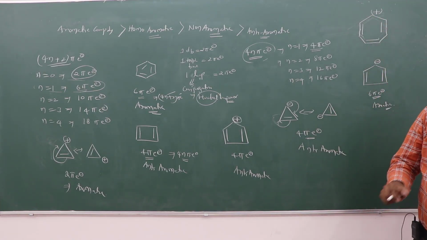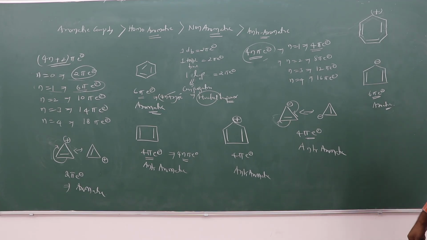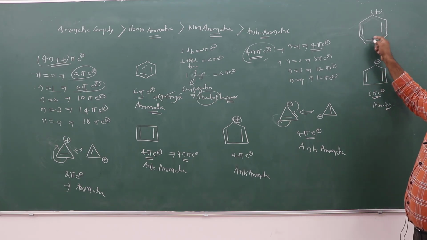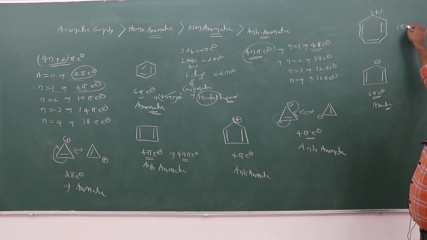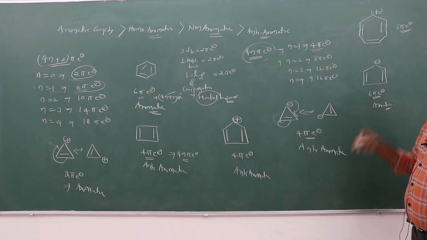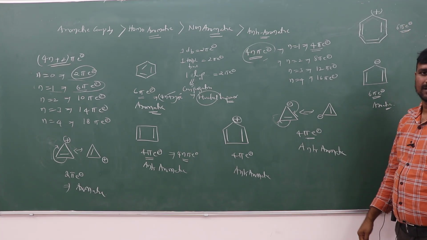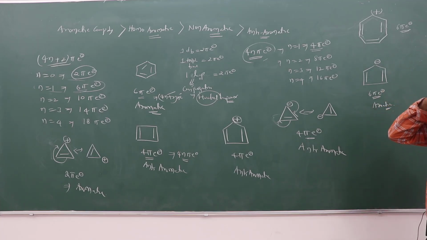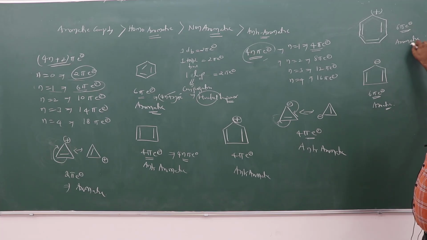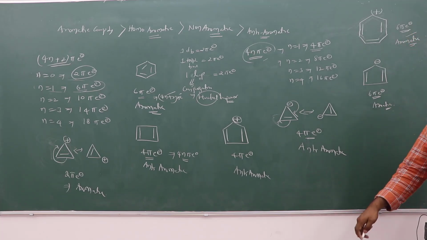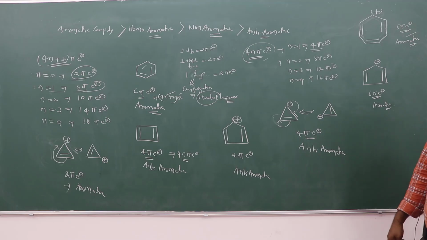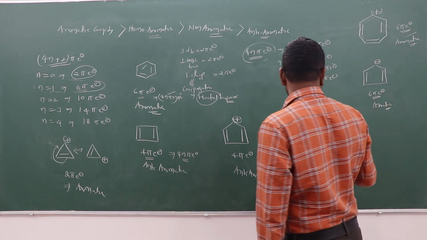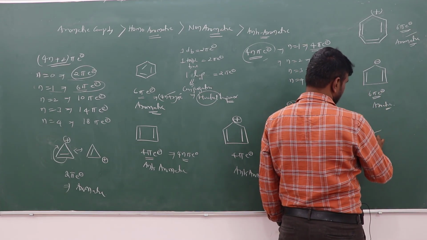How many pi electrons will be there? 6 pi electrons will be there. Due to those 6 pi electrons, this is aromatic.